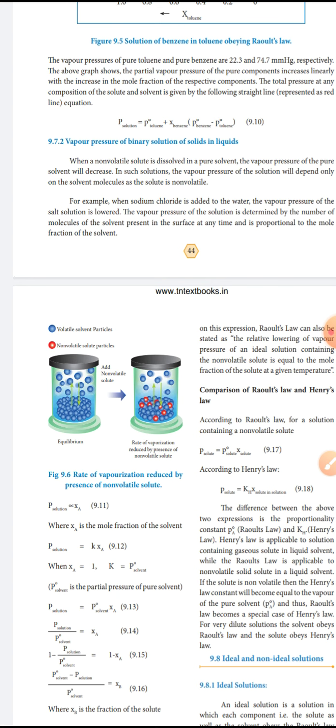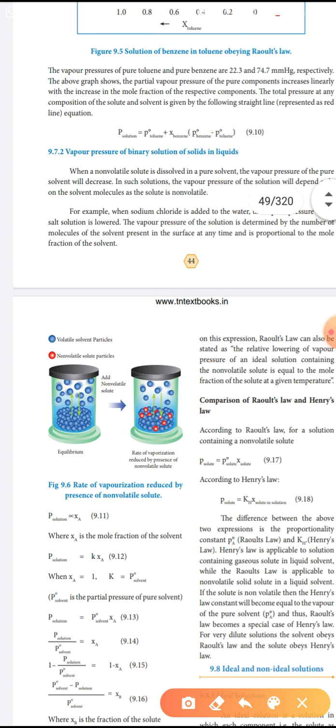Here, the rate of vaporization is reduced by the presence of the non-volatile solute, so the partial pressure is directly proportional to the mole fraction. Here XA is the mole fraction of the solvent.